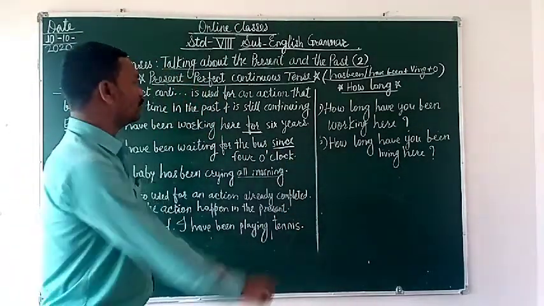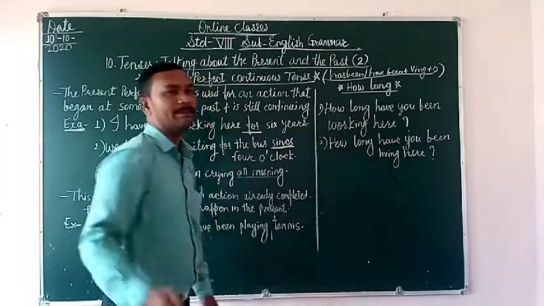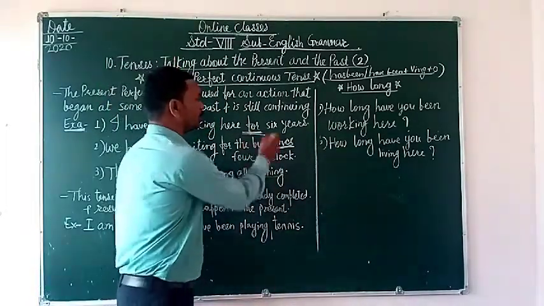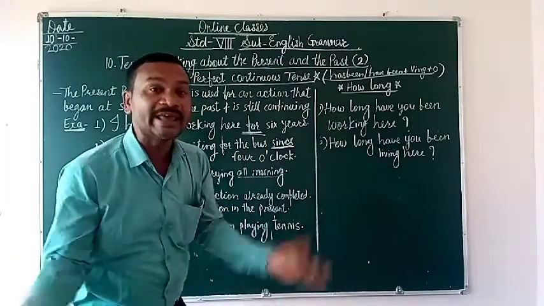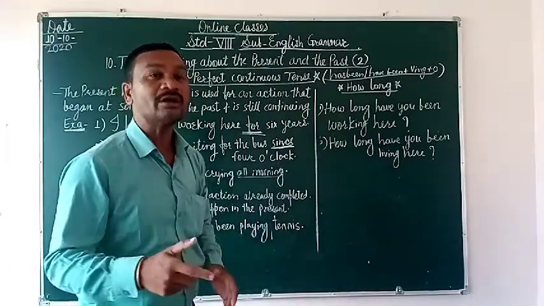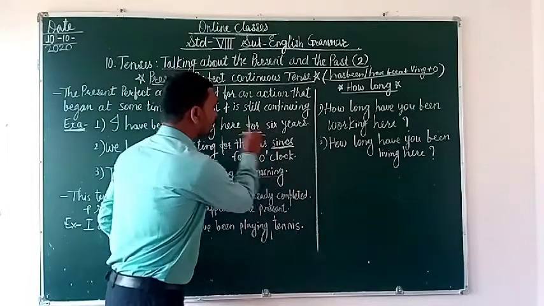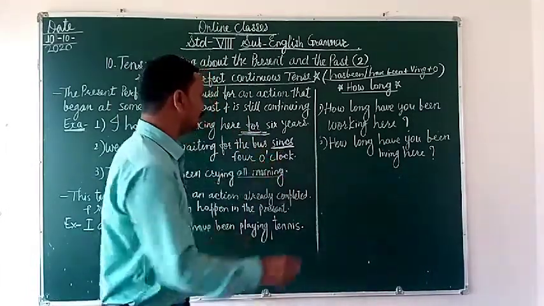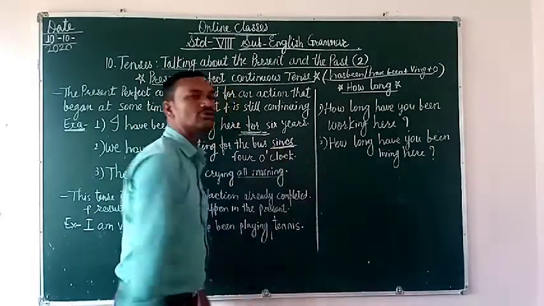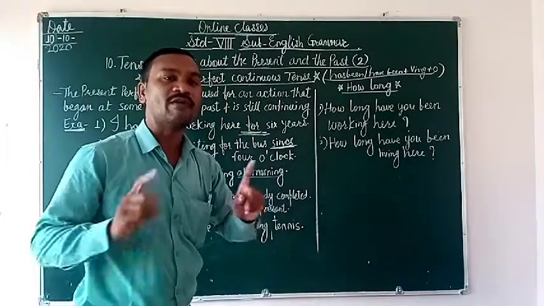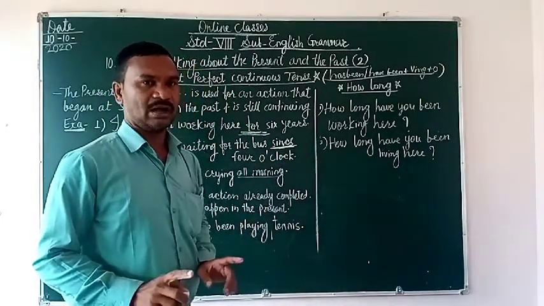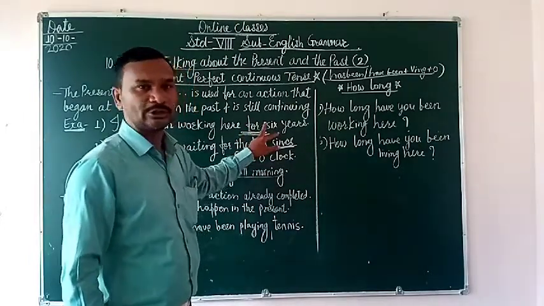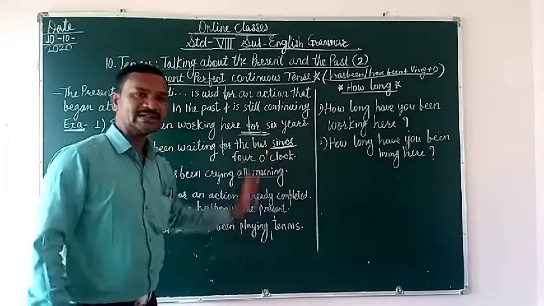Actually in the last period we discussed that since is showing the point of time, and for is showing the period or length of time. कितना लंबा समय है, at that time we use for. And what is the specific time, the point of time, at that time we use since. This is the use of for and since. I hope you got the meaning of both and where you can use them.